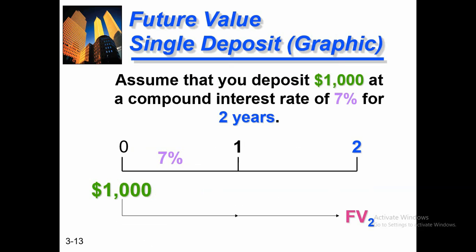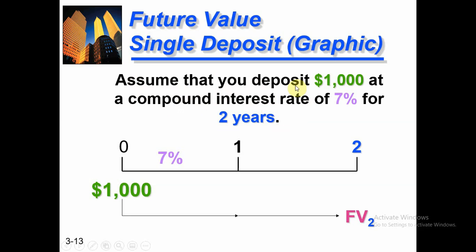So here is the future value of a single deposit. In the previous example, we learned how we can calculate the future value of our investment with the simple interest technique. Now we will learn how we can calculate the future value of our investment with compound interest.